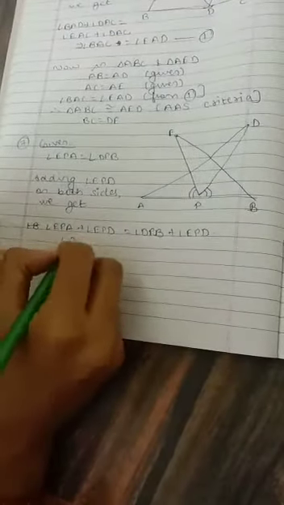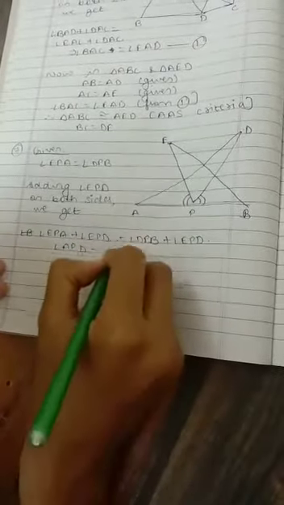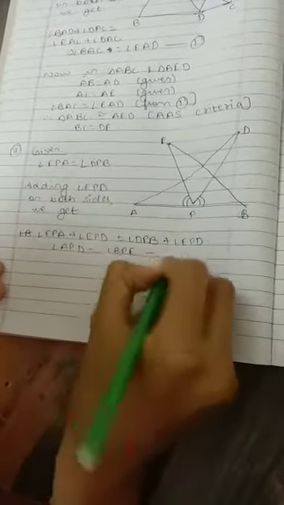So it will be angle APD is equal to angle BPE. This we will consider equation number 1.